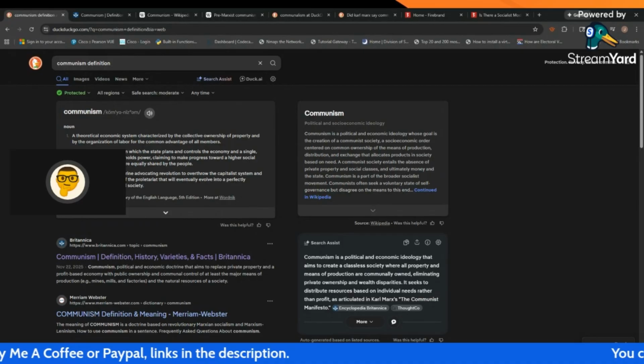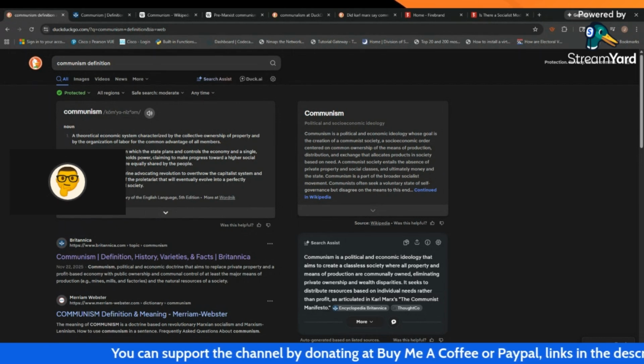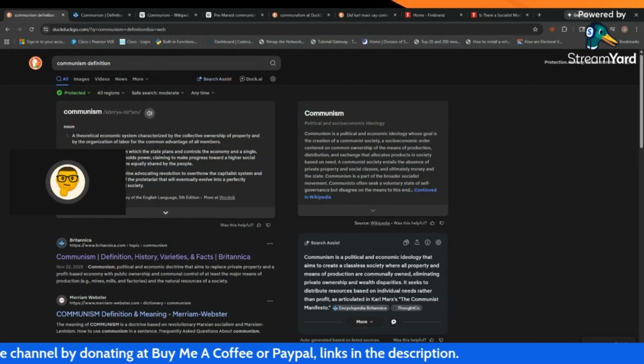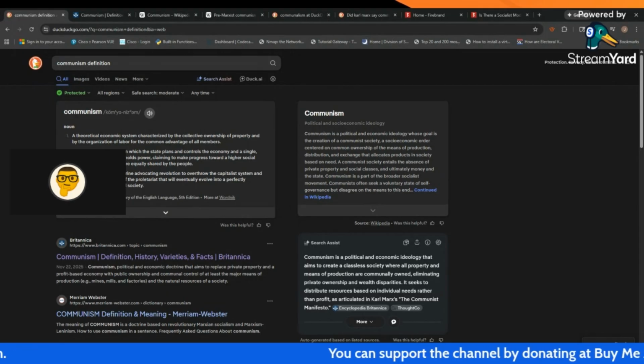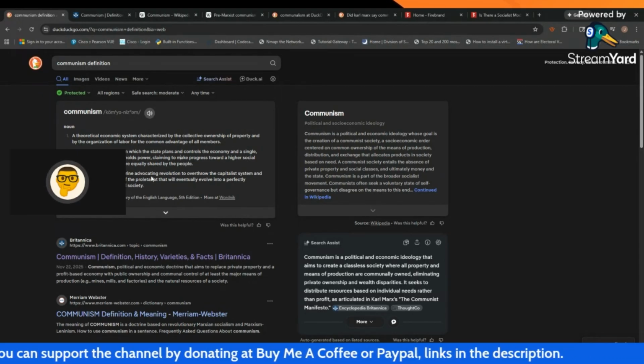So if you simply put in communism definition into a Google search, I have DuckDuckGo, this is what comes up. Theoretical economic system characterized by the collective ownership of property and by the organization of labor for the common advantage of all members. Definition 1. Definition 2 is a system of government in which the state plans and controls the economy, and a single, often authoritarian party holds power, claiming to make progress toward a higher social order in which all goods are equally shared by the people.